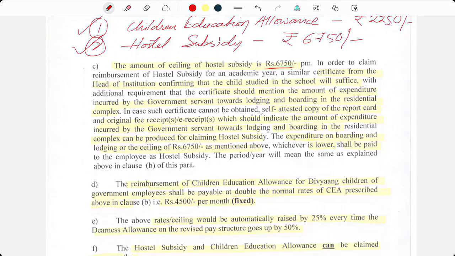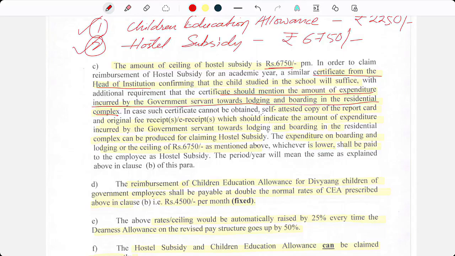In order to claim the reimbursement of hostel subsidy for an academic year, a similar certificate from the head of institution confirming that the child studied in the school will suffice, with the additional requirement that the certificate should mention the amount of expenditure incurred by the government servant towards lodging and boarding in the residential complex.